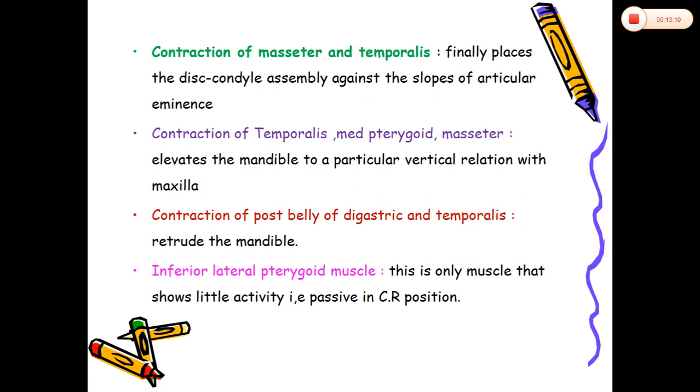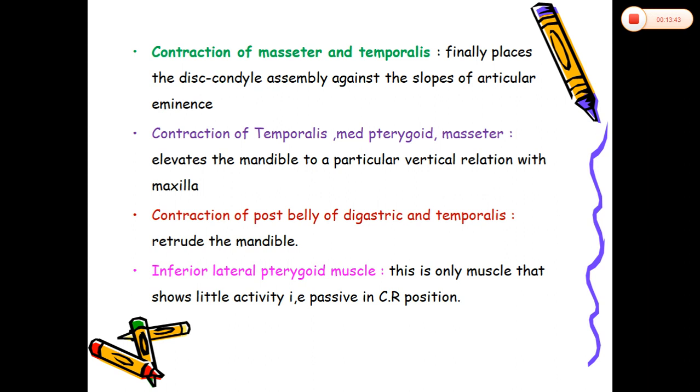This contraction of masseter and temporalis muscles finally places the disc condyle assembly against the slopes of the articular eminence. Then contraction of temporalis, medial pterygoid and masseter muscle elevates the mandible to a particular vertical relation with the maxilla.